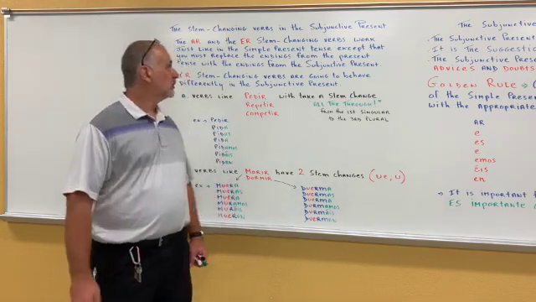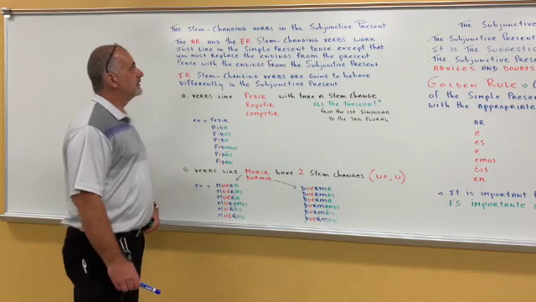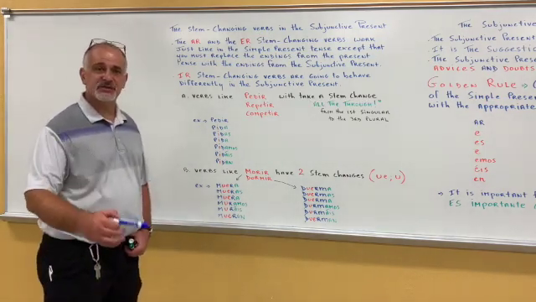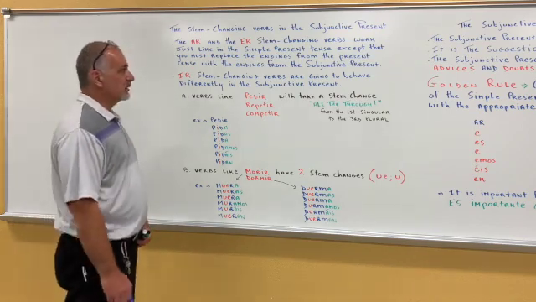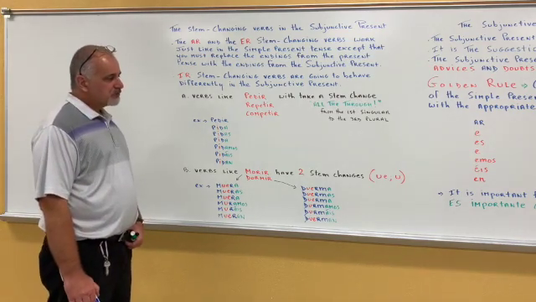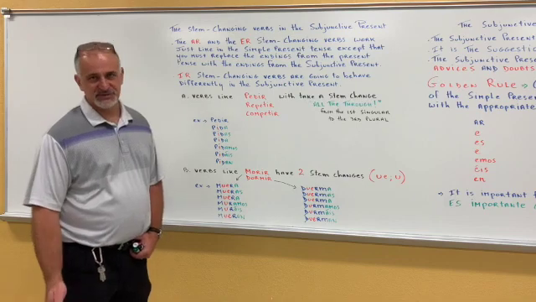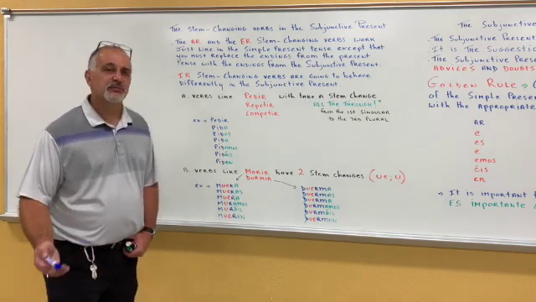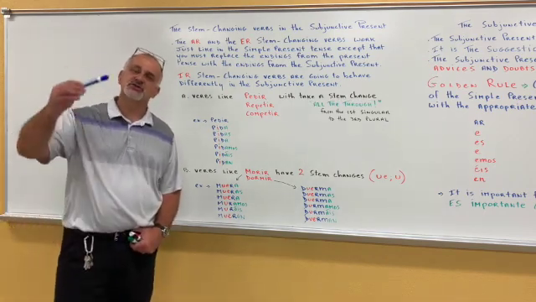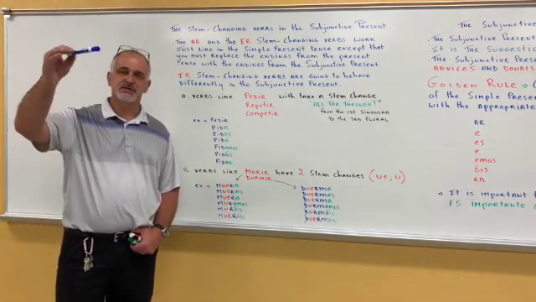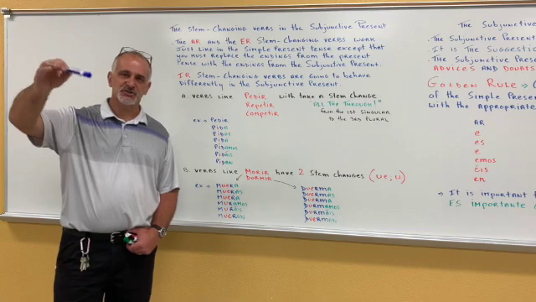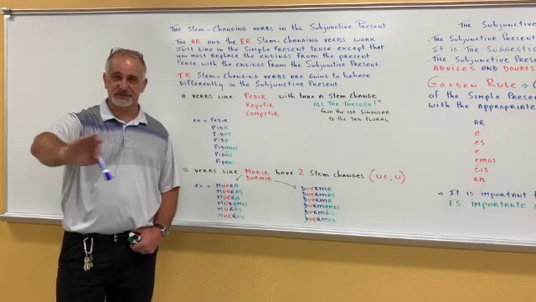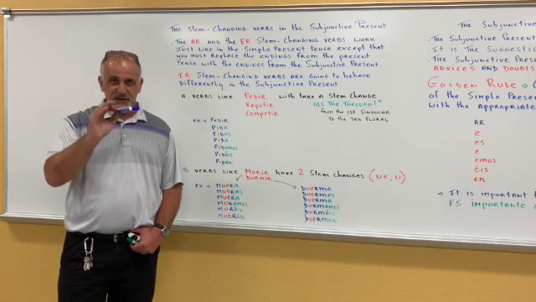So what I have here on the board is basically what happens when you have stem changing verbs in the subjunctive present. Well, you know very well what happens in the simple present tense. We talked about that before. And we agreed that in the simple present tense, you're going to change the stem on the next to the last syllable, but you will not change the stem when you get the first and the second person plural. That's a given, okay?